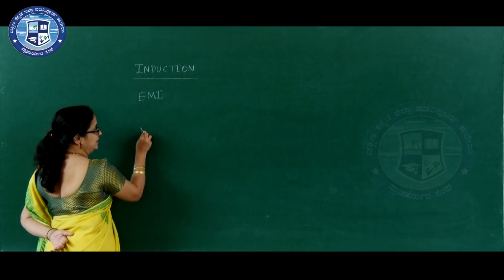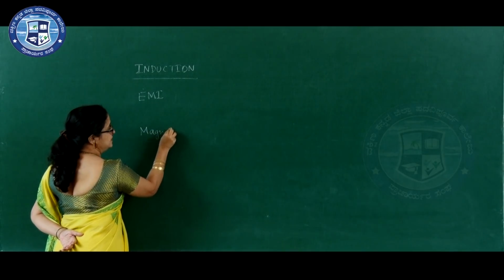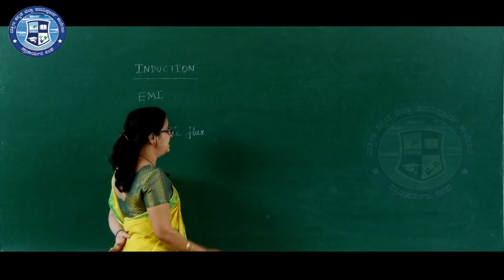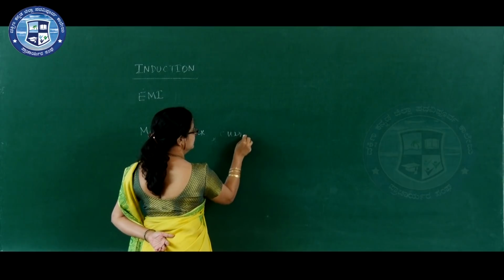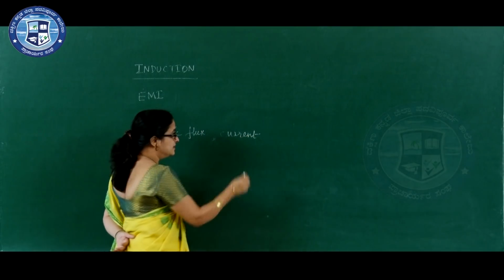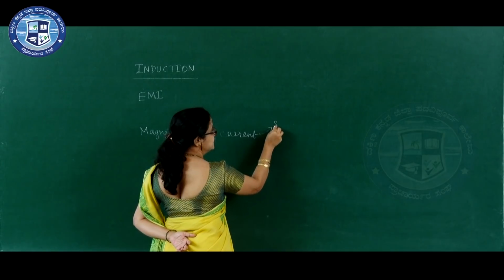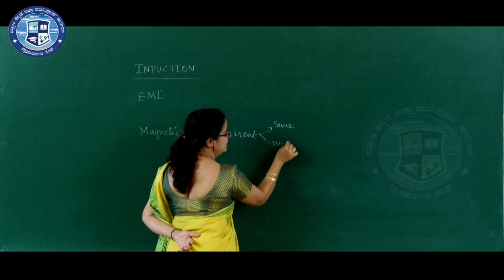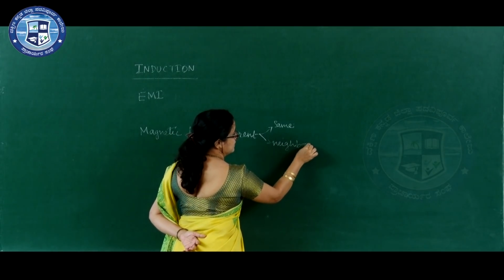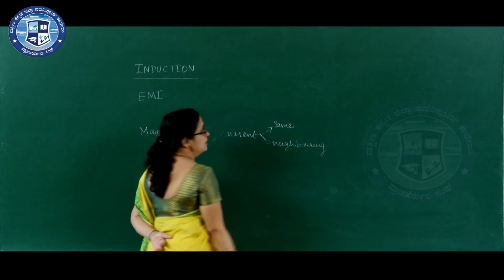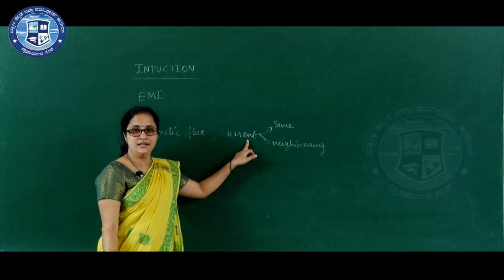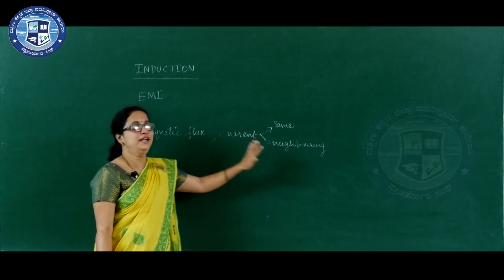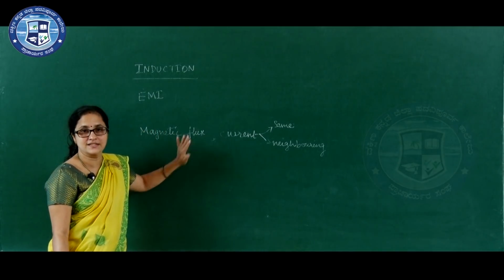Change in magnetic flux is due to change in current. This change in current may be in the same coil or change in current in the neighboring coil. So, change in current in the same coil or change in current in the neighboring coil induces change in magnetic flux in the coil.